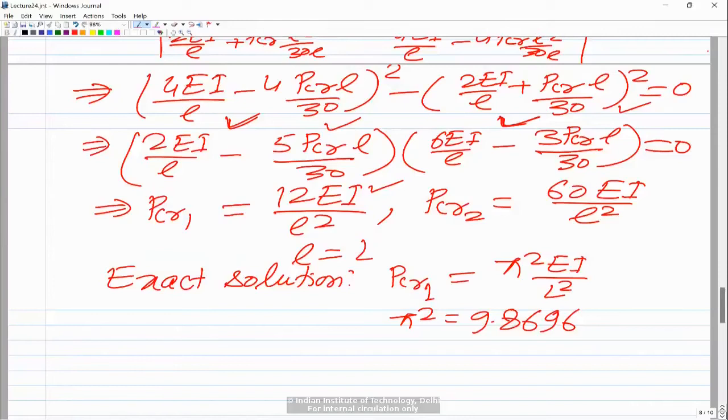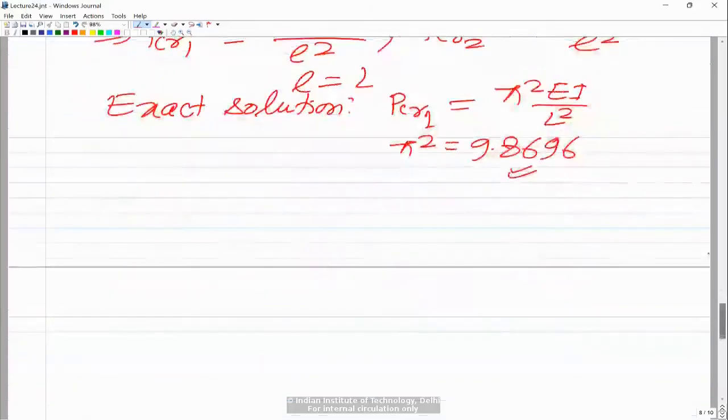But if you take say two elements, you would find that the result is going to be very close to this. So that is the same problem if you discretize using two elements. You will get a very close result. And two elements means you can also model only half of the beam. Of course, if you take two elements, then there would be four non-zero degrees of freedom: theta at the end nodes, say theta 1 and theta 3, and v and theta at the center node, say v2 and theta 2. So theta 1, v2, theta 2, and theta 3, there would be four unknowns. So the coefficient matrix would be 4 by 4.